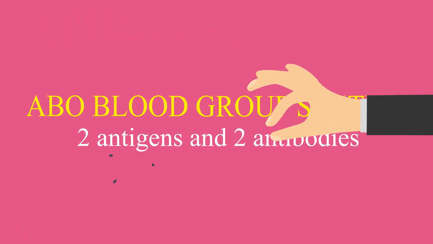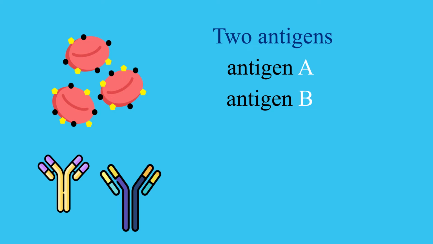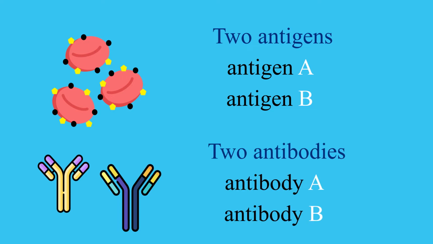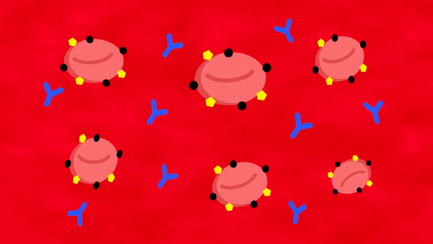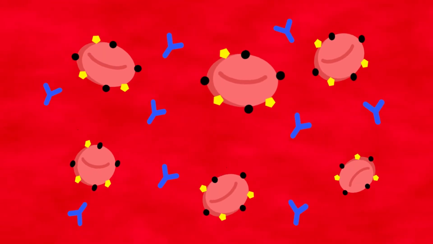lymphomas. The ABO blood group system involves 2 antigens and 2 antibodies found in human blood. The 2 antigens are antigen A and antigen B. The 2 antibodies are antibody A and antibody B. The antigens are present on the red blood cells, and the antibodies are present in the serum or plasma.